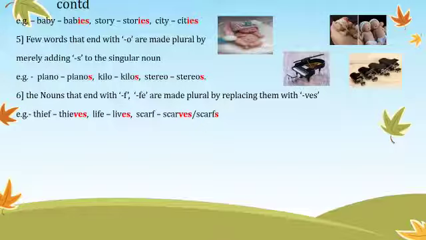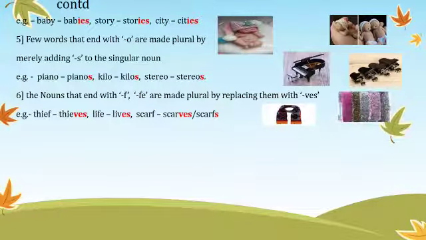If the word ends with FE or F, you simply change it to VES in the plural form. So life becomes lives. Scarf can have both, and both are right. Either you can write SCARVES or SCARFS. So you can keep the spelling as it is and add only S, or you can change the F into VES. There are many more examples we shall see in the next slide. So you can see one scarf and many scarves.